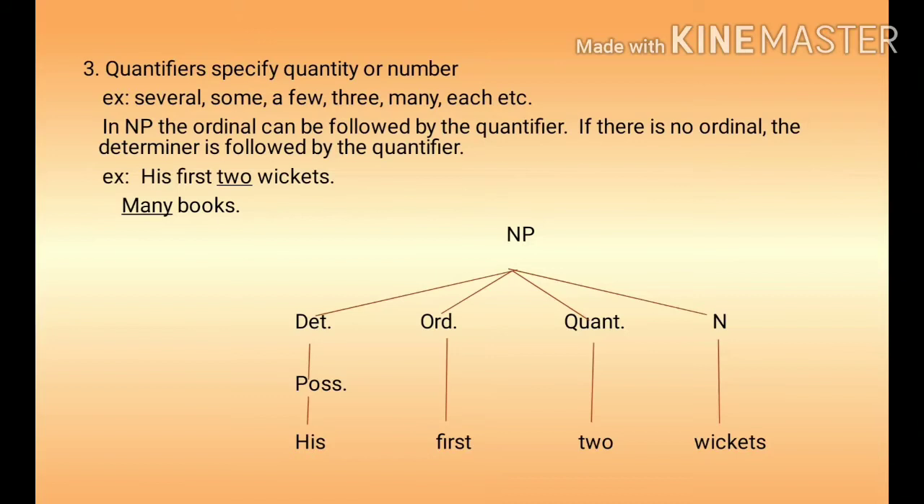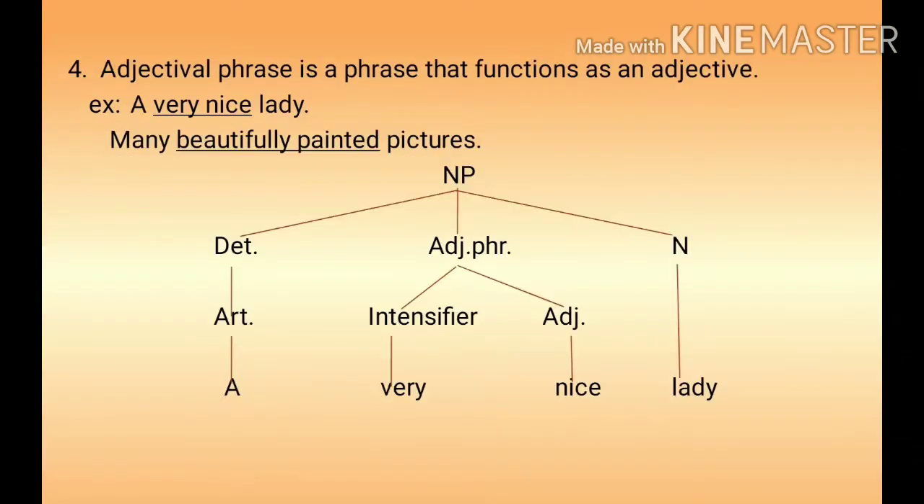So, noun phrase is divided into determiner. Determiner is possessive and that is his. Then next is ordinal. Ordinal is first. Next is quantifier. Quantifier is 2. And finally, noun. Noun is wickets. So, his first 2 wickets.